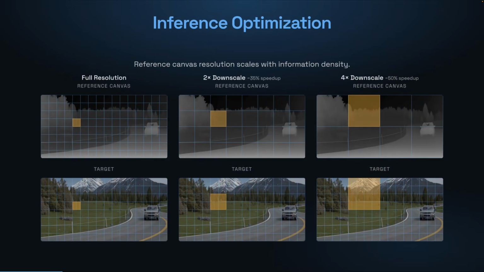The parallel canvas adds reference tokens to every attention layer, so more tokens mean longer runtime during inference. Our key insight is that not all control signals need the same spatial resolution. For some dense controls, each reference token maps to a specific location in the target, so we keep the full resolution canvas. But for sparser signals like camera trajectory, we downscale the reference canvas, encoding the control at a lower spatial resolution, which produces fewer tokens. The generation target stays at full resolution throughout. For camera control, a 4x reduction cuts inference by up to 50% with no loss in fidelity.